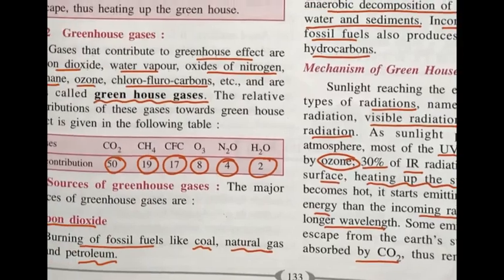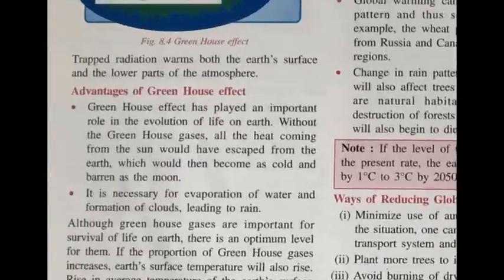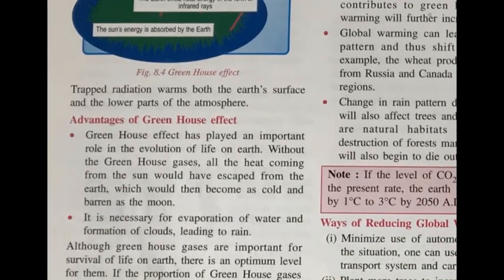Then the trapped radiation, whatever radiation has been absorbed by the carbon dioxide which has remained inside the surface of the earth, warms the earth's surface and the lower parts of the atmosphere. That is why our earth is warm.